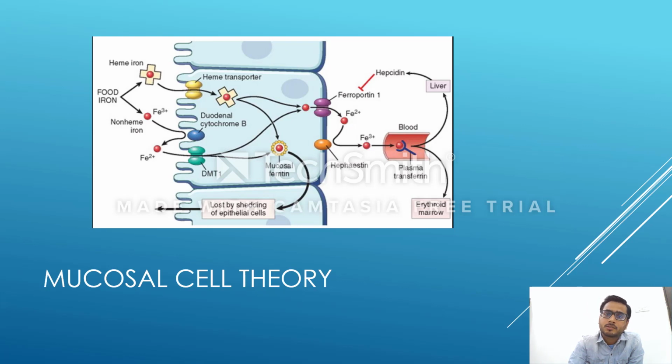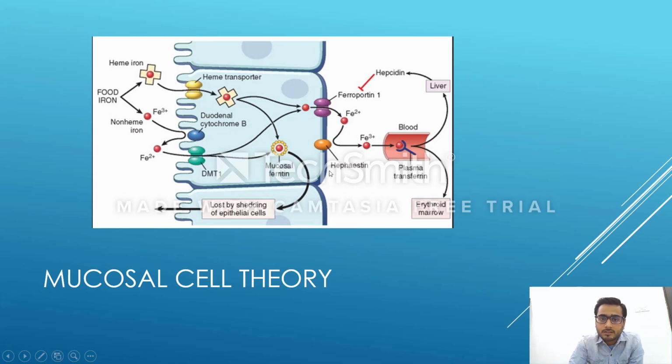Now what happens? This Fe2+ is available in the blood, and the blood has to take it to all the tissues. But blood can carry it only in the form of Fe3+. Initially, we took it from food as Fe3+, which was converted to Fe2+ for absorption by cytochrome B reductase.